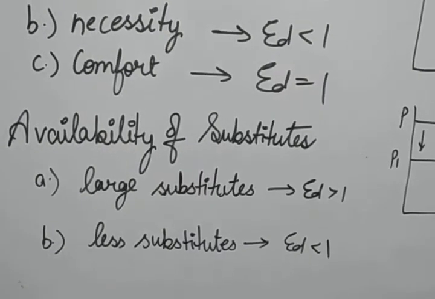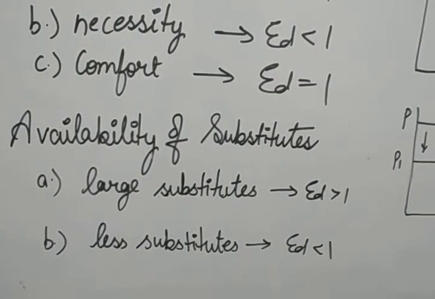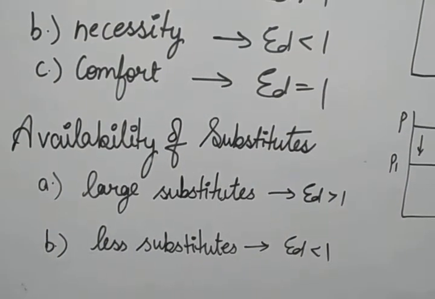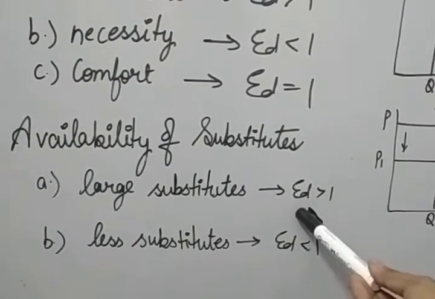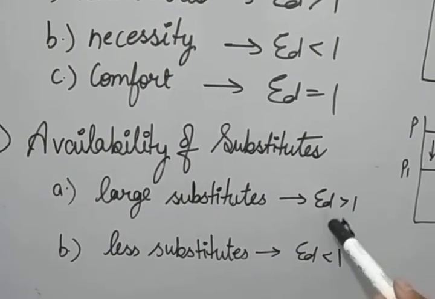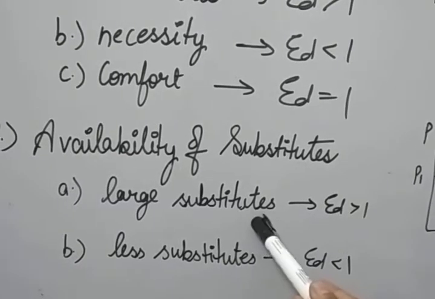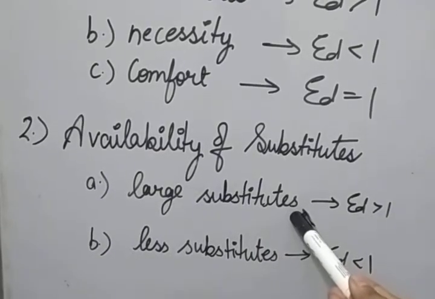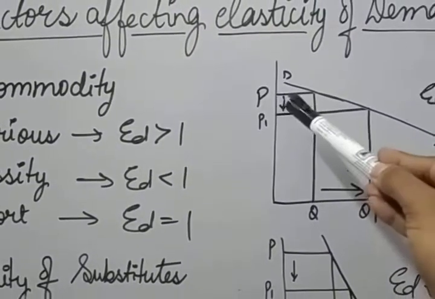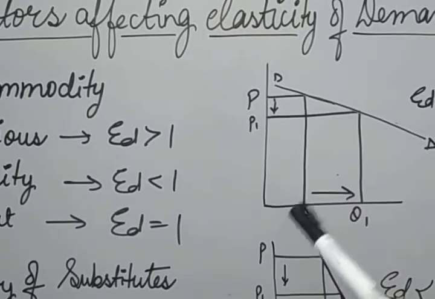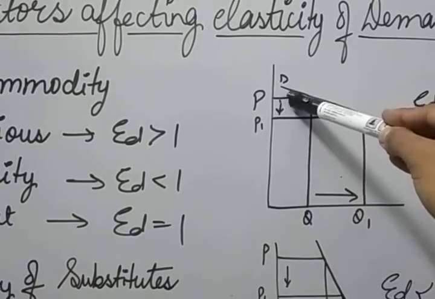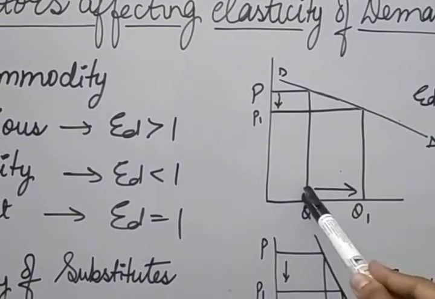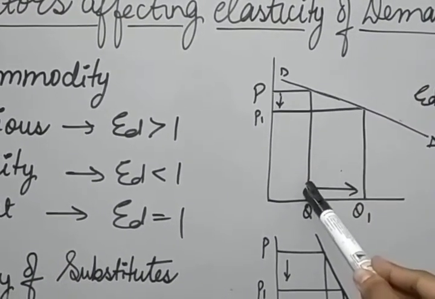For example, you can take cold drinks, pens, soaps, shampoos, washing powder, so many things. You can see so many options of one commodity. Soap, and a number of varieties are available in the market. Cold drinks, so many varieties are available in the market. So if there is a little bit of change in the price, the consumer can shift to the other commodity. If the price of one soap is increased, definitely the consumer will reduce consumption of that same soap and switch to another soap.